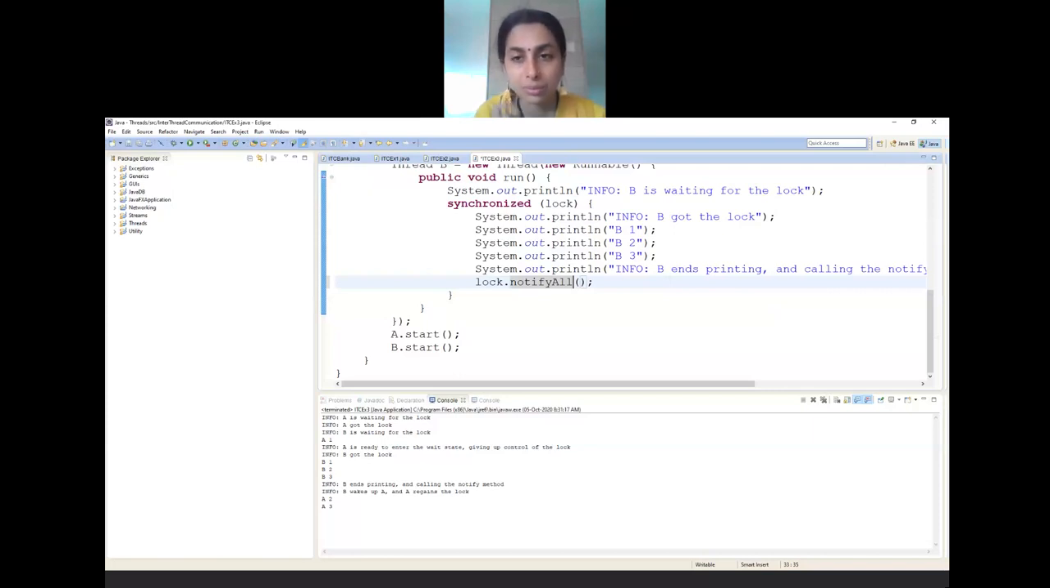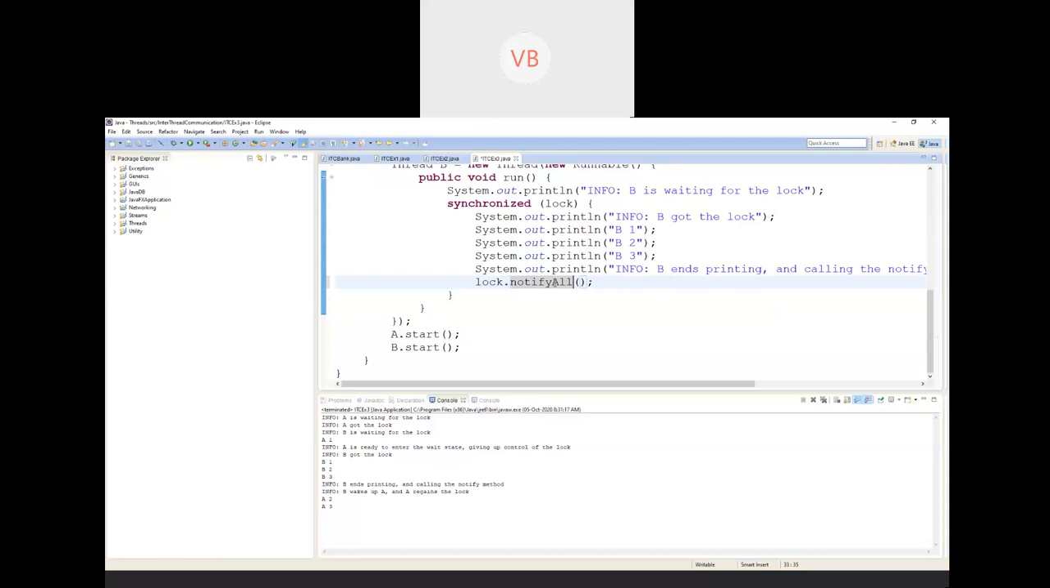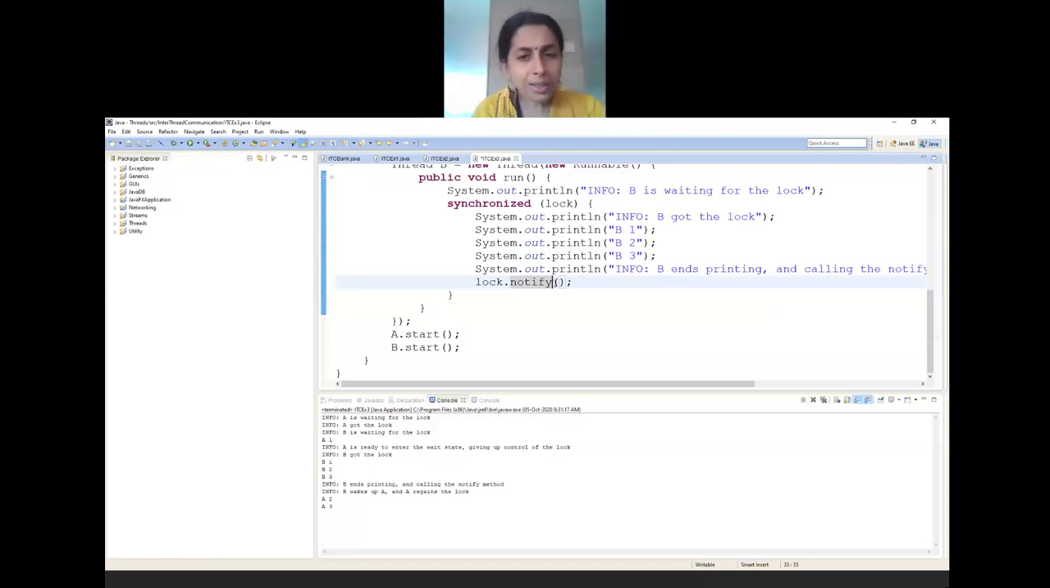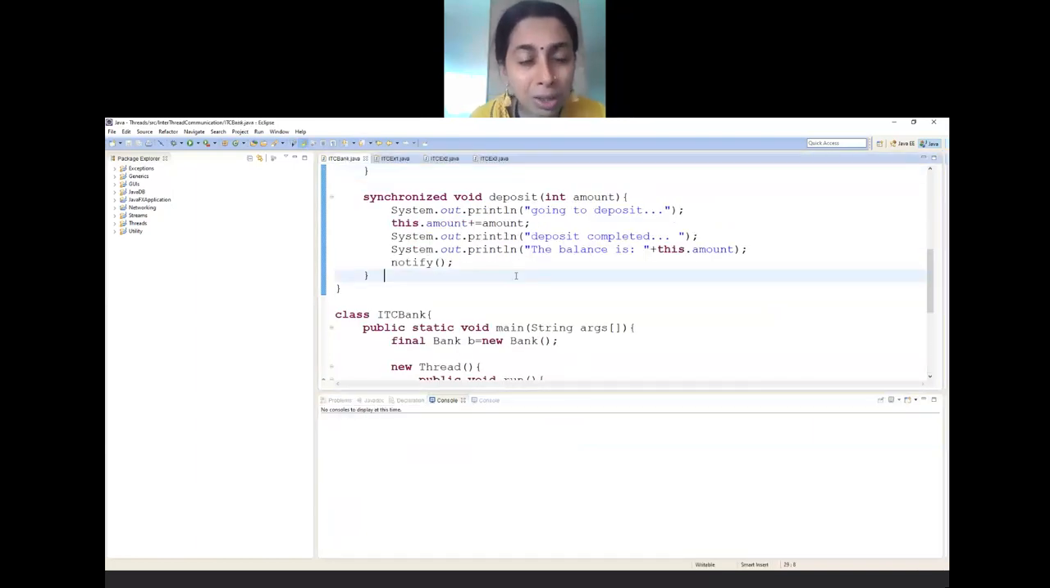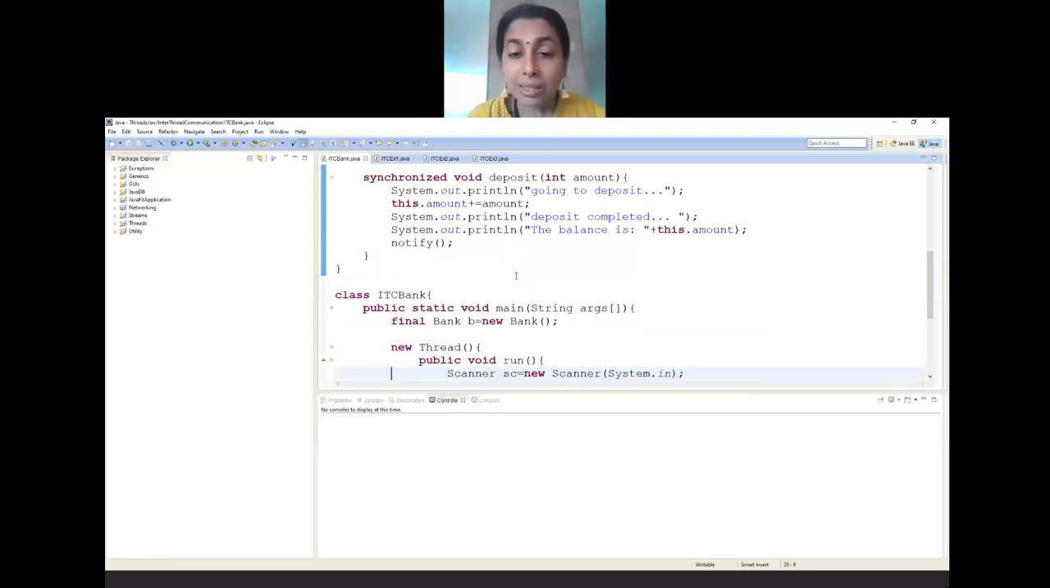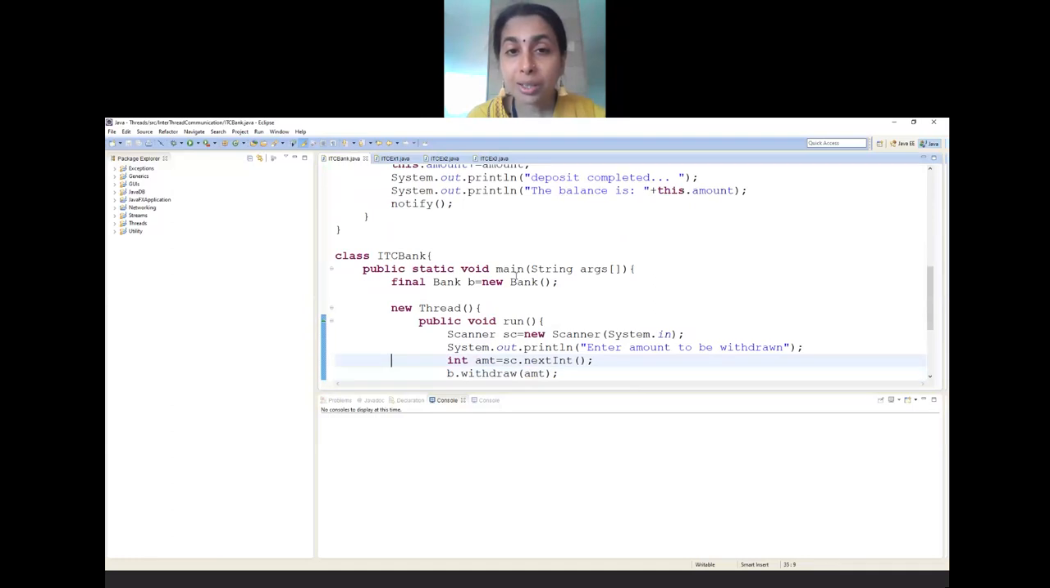Now I'll show you one more very simple example. I call it the banking method. I have discussed this many times. Until and unless you have a proper amount in your account, you cannot withdraw. For that reason, if there is insufficient balance, then you cannot withdraw.